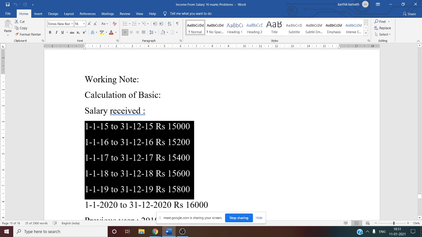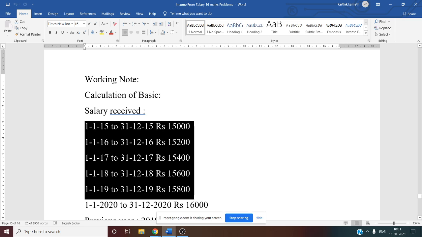Every year 200 increases. 1/1/2017 to 31/12/2017, 15,400. 2018 to 31/12/2018, 15,600, like that 2019 to 31/12/2019, 15,800, and 2020 to 31/12/2020, 16,000. So till 2020 we have calculated.